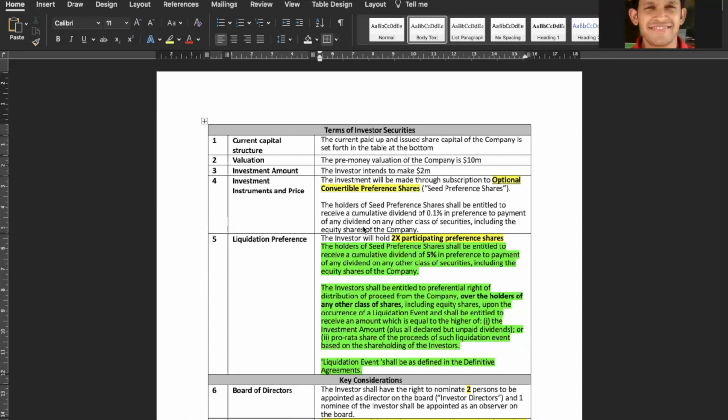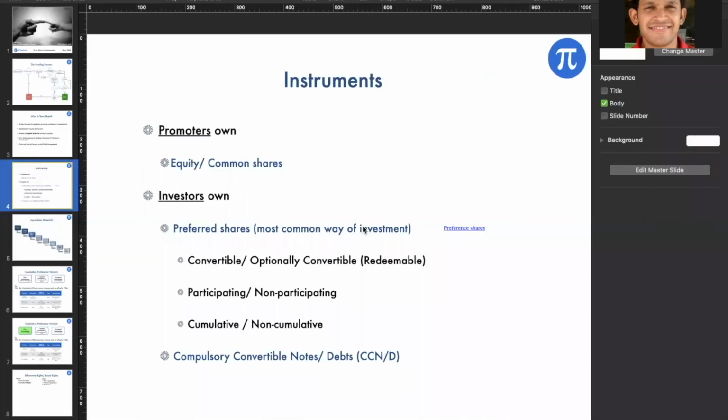Samik, the optional part, what are the clauses governing that? Like, when can I convert? Maybe you explained it and I missed out. When can you convert? Conversion is completely dependent on the investor, when he wants to convert. There can be many events in which they want to convert, say an exit or an IPO happening. Typically these shares have to be converted because they're going for a listing, and then they can list the shares.